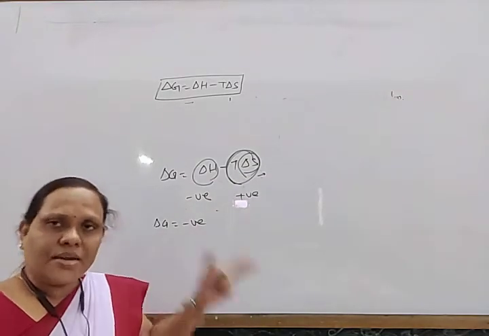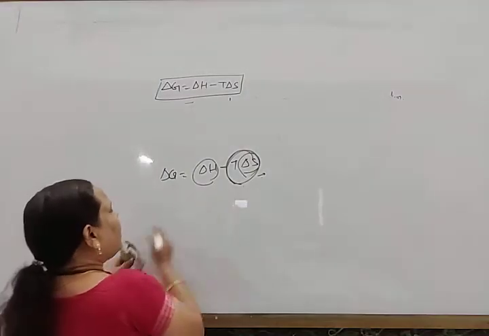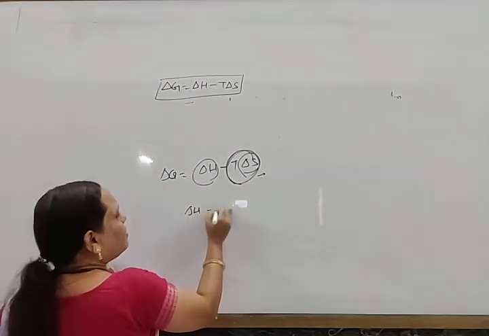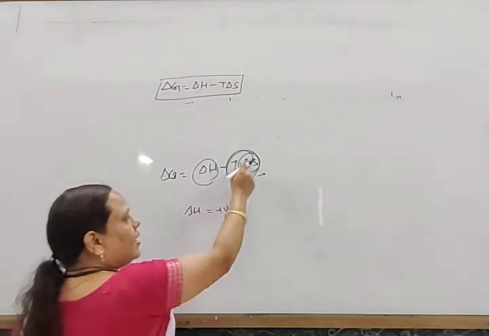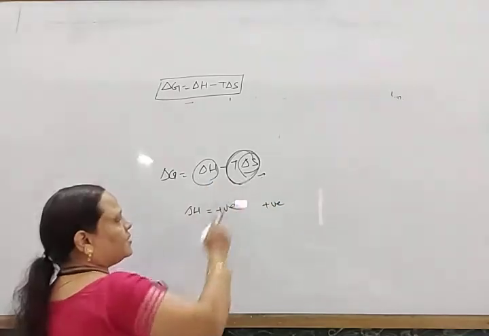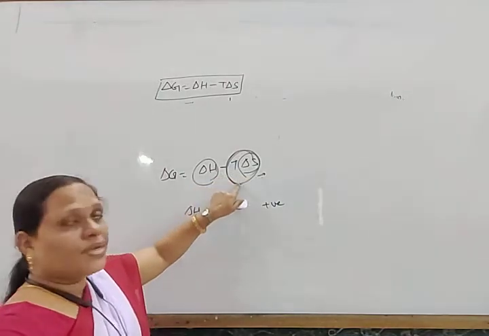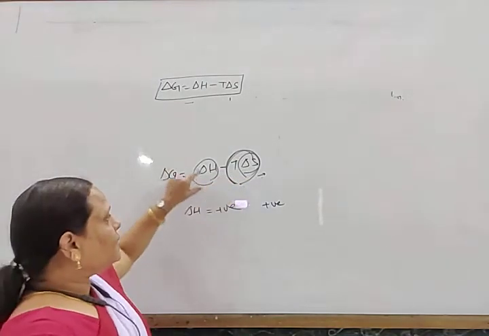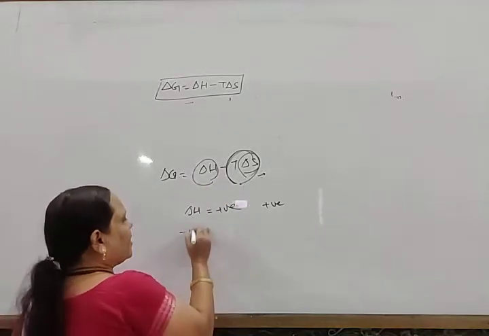spontaneous at any temperature. But when ΔH is positive, that means endothermic, and if ΔS is also positive, then this TΔS value should be higher, so that the addition of these two gives a negative value.